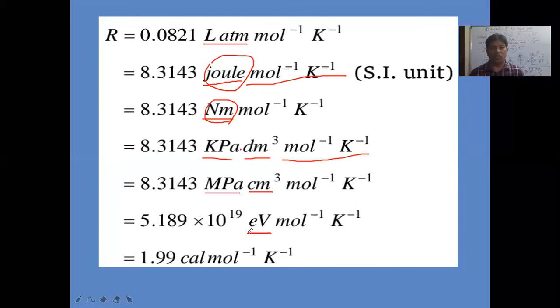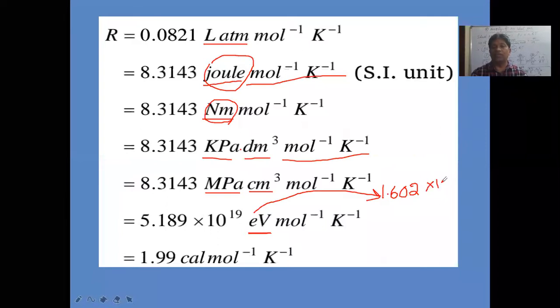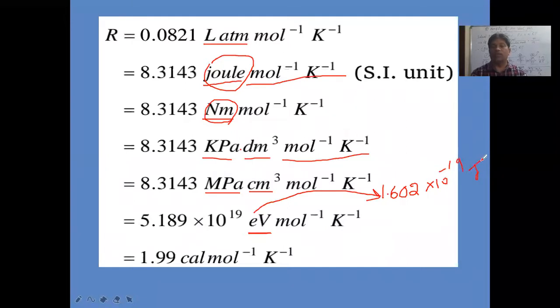Here we also have to remember how many joules are in 1 electron volt. 1 electron volt is equal to 1.602 into 10 power minus 19 joules. This point we have to remember.